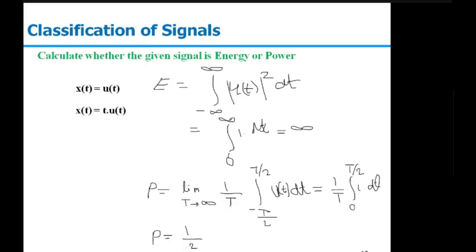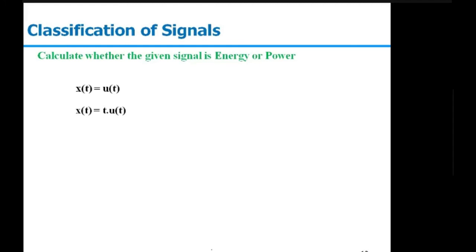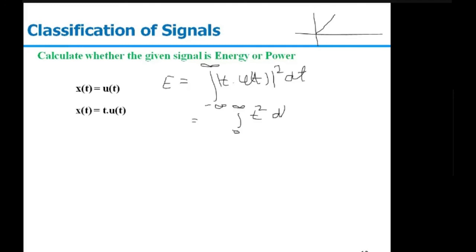Another example, t u(t). This is a ramp signal, something like this. Here if you find the energy, E will be the integral from minus infinity to infinity of the signal squared, t u(t) square dt. u(t) again has the positive interval only. So we can write this in terms of 0 to infinity of t square dt. The integral will be t cube upon 3, and when we put the limit, it will be infinite. So the energy of this signal is infinite.